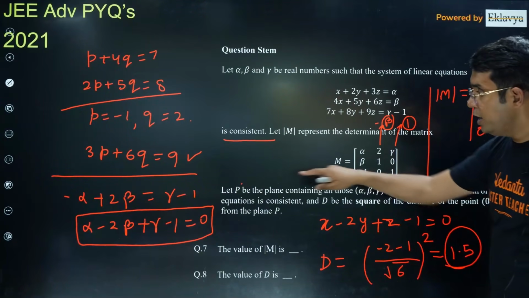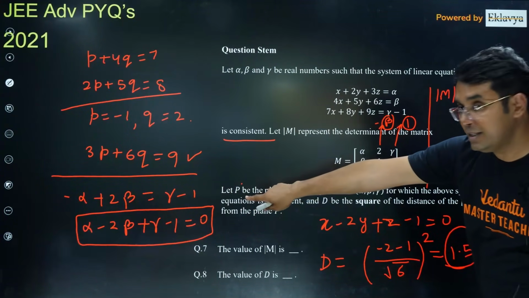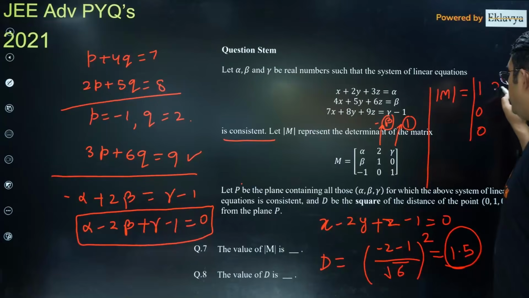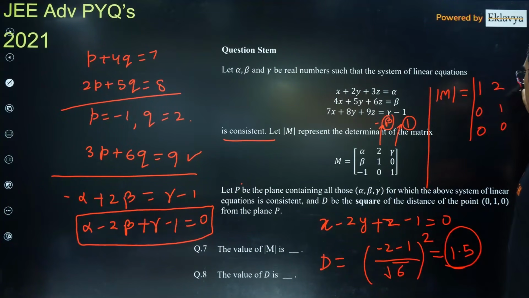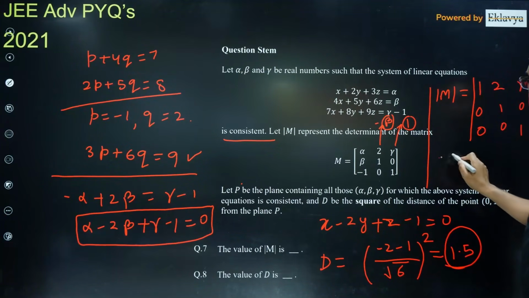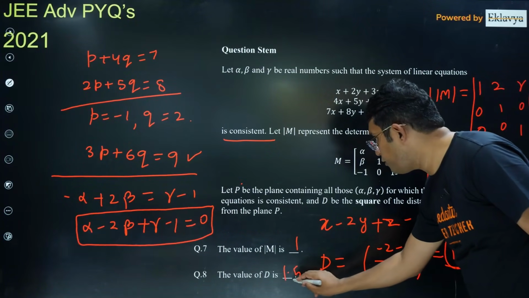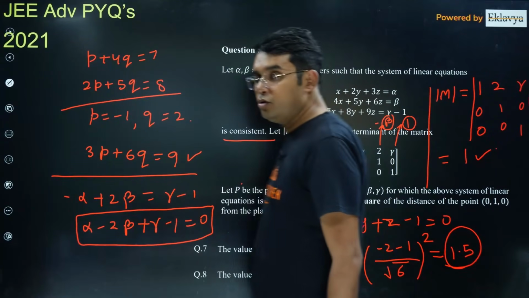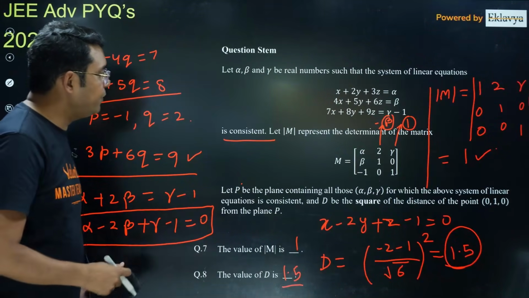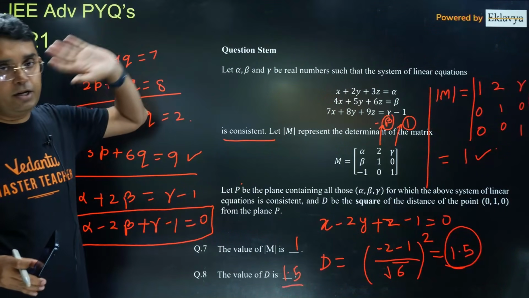So if you open it, you will get your expression in terms of this relation. Okay, and here it is 2, 1, 0, gamma 0, 1. Expand along the first column, so it becomes equal to 1. So the answer for this will be 1, for this will be 1.5. So you can see here also we could do this question that way. Otherwise dx, dy, dz you have to find.